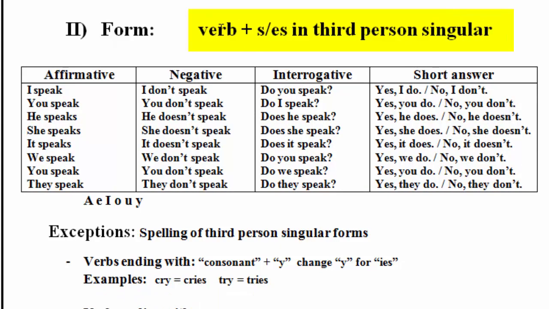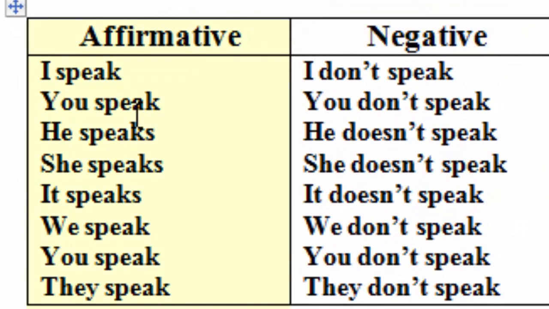Affirmative form. You can say I speak, you speak, he speaks, she speaks, it speaks, we speak, you speak, they speak. Now you can notice that we have the same verb, speak: I speak, you speak. We have no problem.